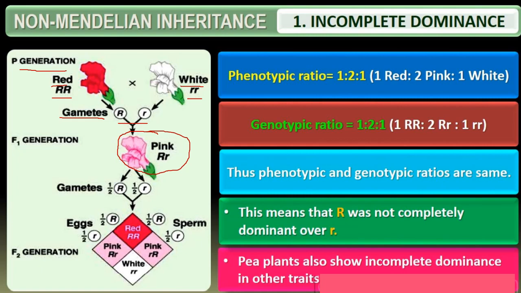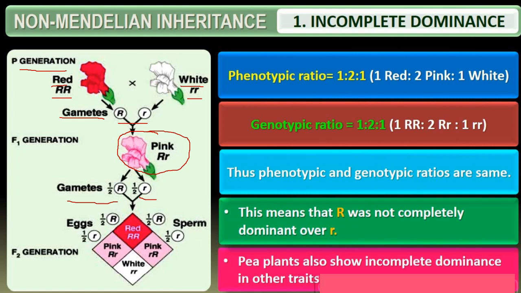So when red and white are crossed, it gives rise to a pink color hybrid. That is, capital R and small r are the alleles here. In the ratio, you can see half of the red mixed with half of the white flower. In the X formed, you can see half will be eggs and half is sperm here.